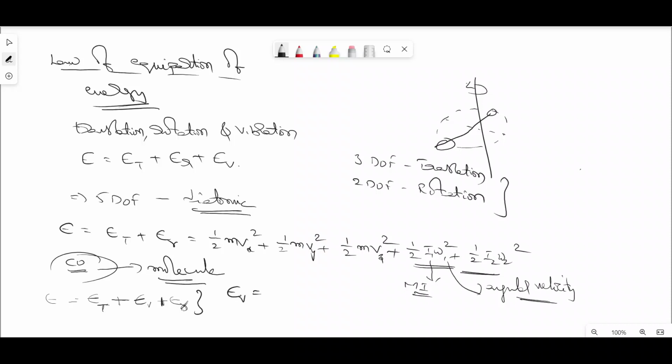As we consider this condition, here we represent that the vibrational energy is given as 1 by 2 m into (dy by dt) whole square, which represents the kinetic energy due to translation, plus half k y square, where k is the force constant of the oscillator in the case of vibrational terms.